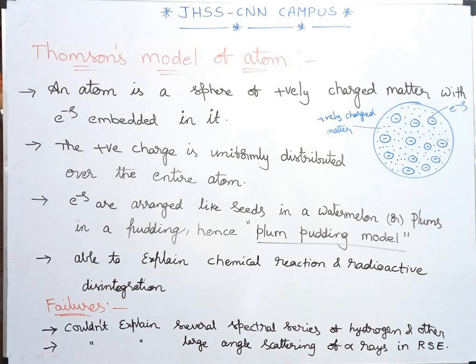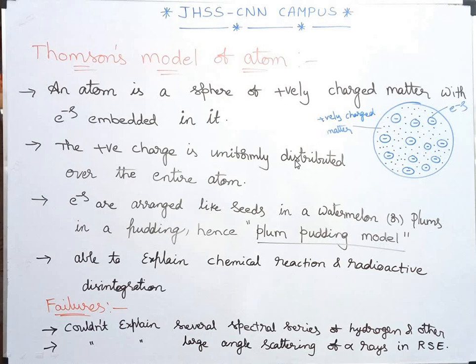The electrons are arranged in such a manner that their mutual repulsions are balanced by their attractions with the positively charged matter. Thus the atom as a whole is stable and neutral. Thomson's model was able to explain, with a little success, processes like chemical reaction and radioactive disintegration, and it also tried to explain the spectra of the elements.